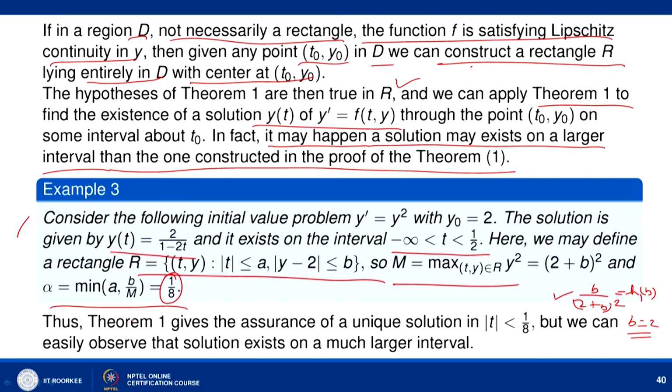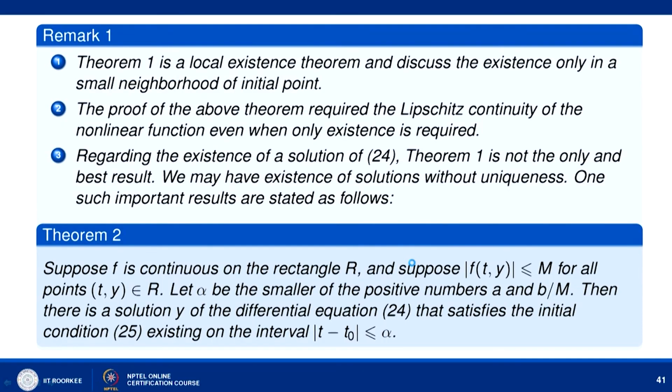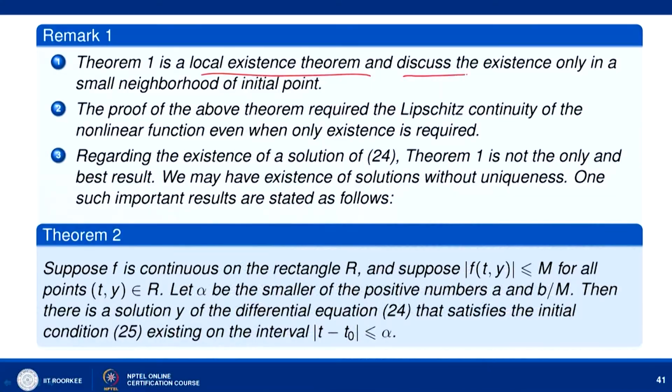So, theorem 1 gives the assurance of a unique solution in the interval modulus of t less than 1 by 8, but we have already shown that the actual solution exists in a larger interval, that is minus infinity to 1 by 2 here. So, this theorem is a local existence theorem. It gives the existence in a small neighborhood of the initial condition, that is, it discusses the existence only in a small neighborhood of the initial point.